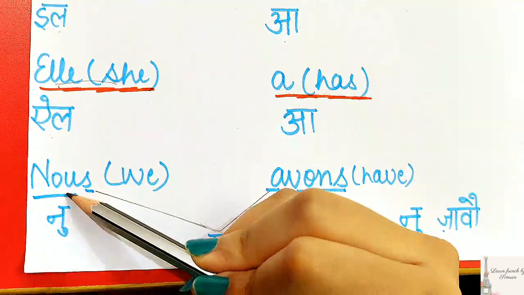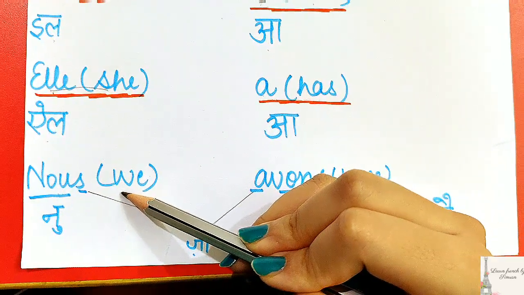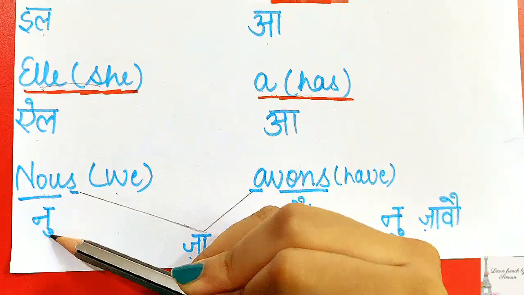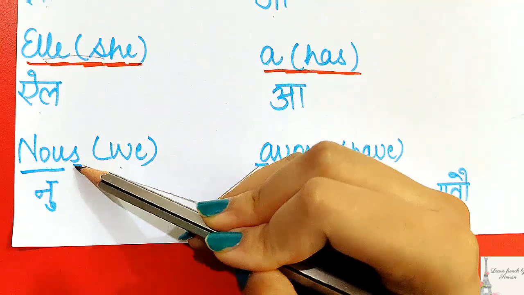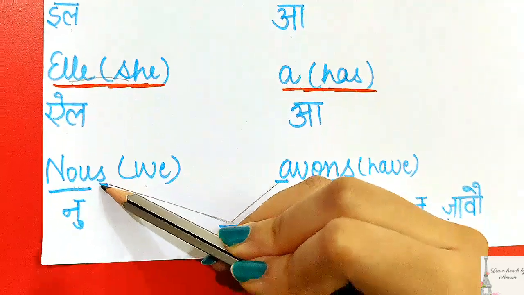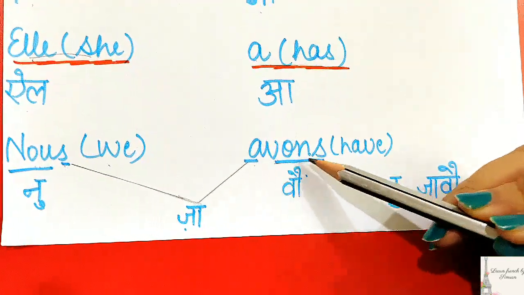Our next subject is nous, which means we, and it will be pronounced as nous, and here our last letter S will not be pronounced. The next, our conjugation, is avons.